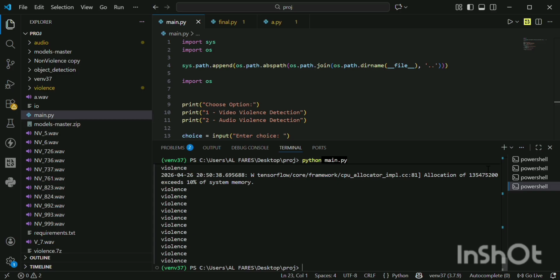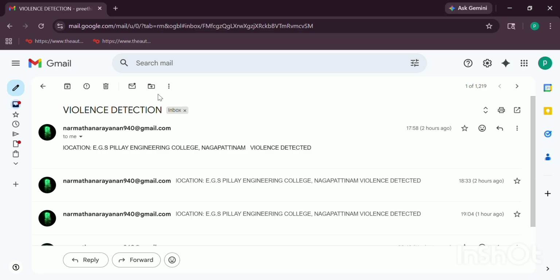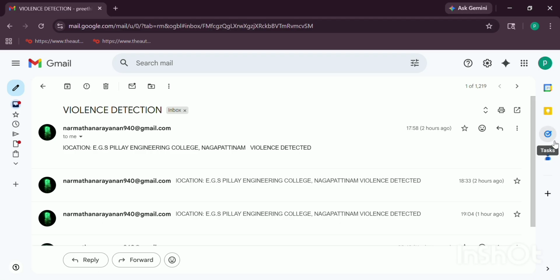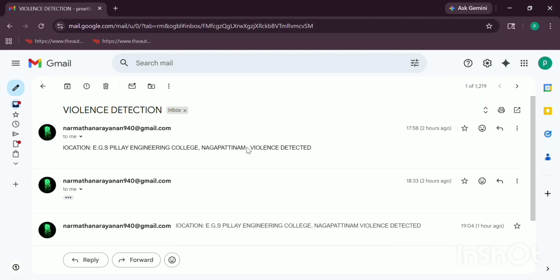Here both audio and video are used to detect whether violence has occurred or not. So you can see the violence messages in this terminal. When I open Gmail, you can see the violence detected messages. You can see the message location, it is EJS Engineering College, Nagapattinam, and violence detected. So it will help to identify where the violence has taken place.